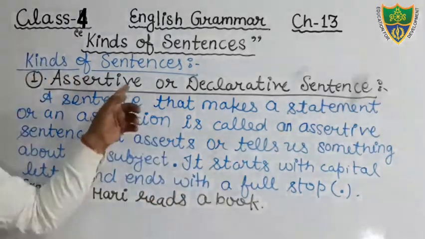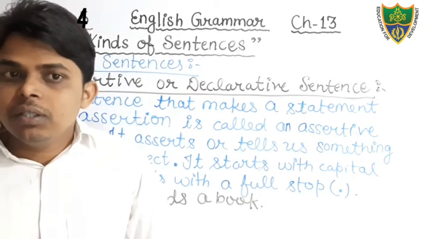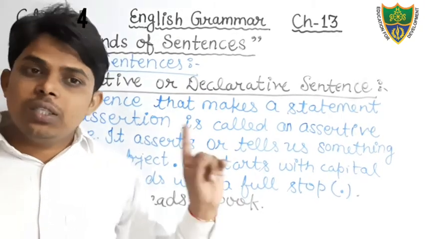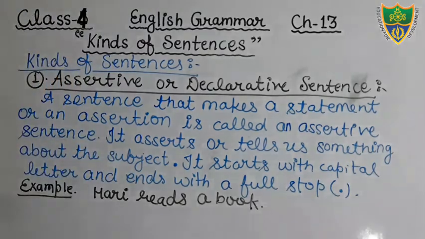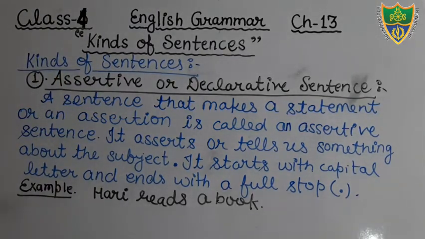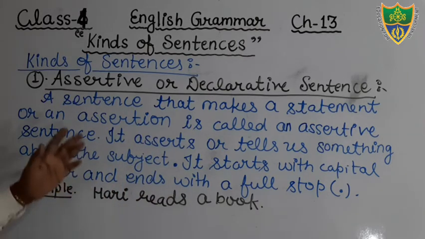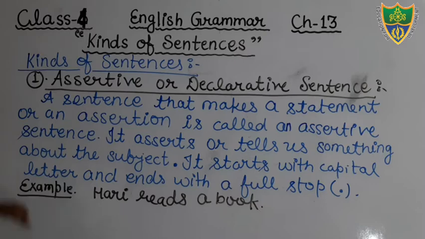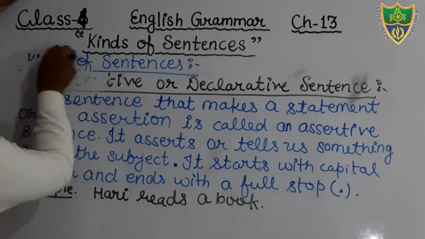Okay, so first of all you write this, what is assertive sentence, then after you will put the heading, what types of assertive sentence. Okay, students, I hope that you all have written about assertive sentence. Now we will discuss the types of assertive sentence.